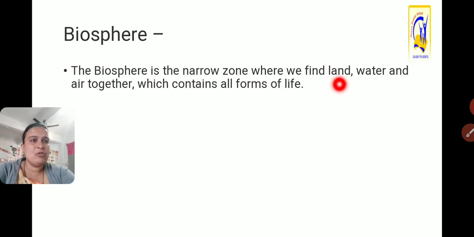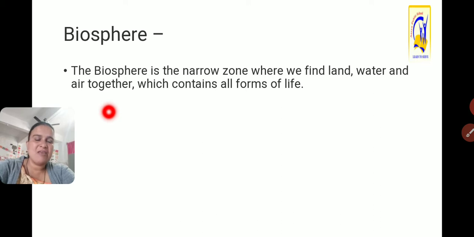On the land we can grow food, water is required by all living beings for survival and to grow plants, as well as air which is required to respire. So due to land, water and air, living life exists, and that is called the biosphere.